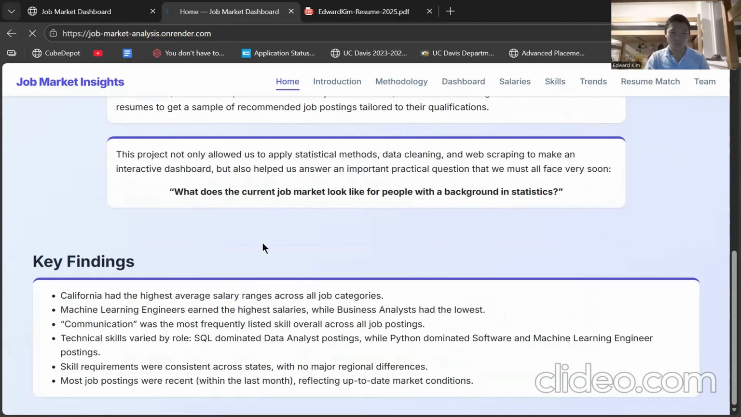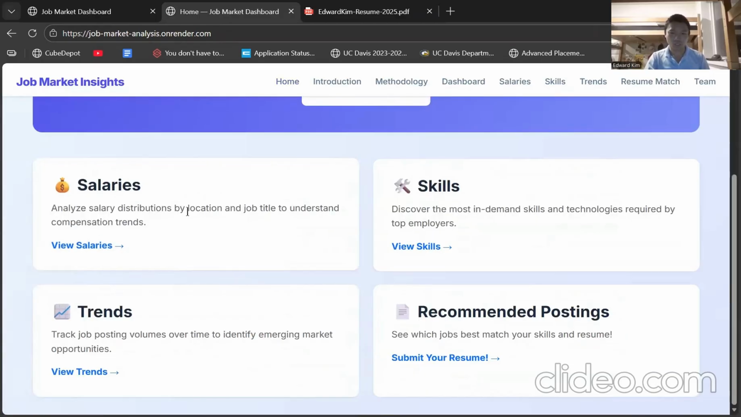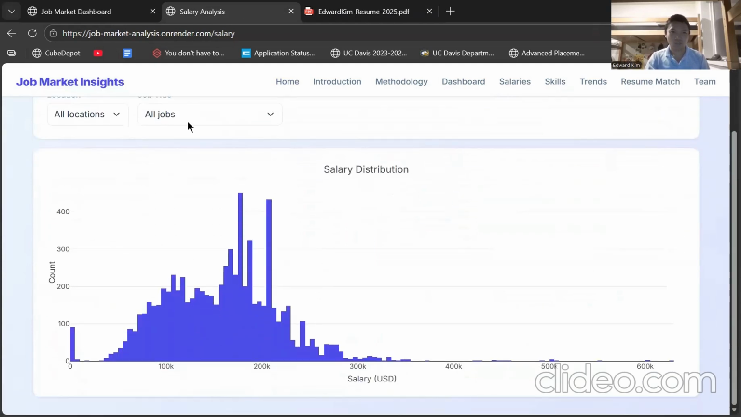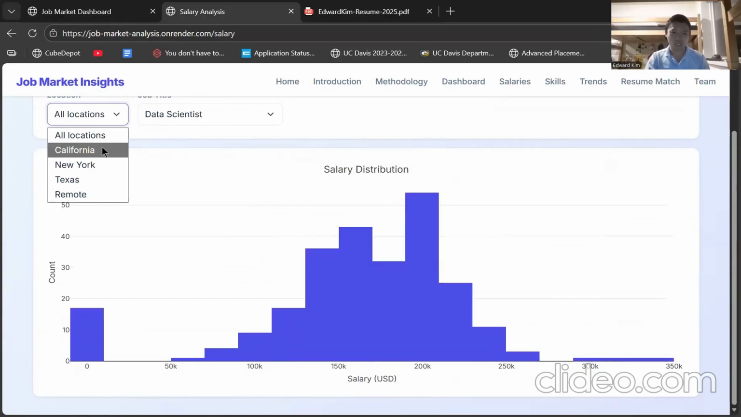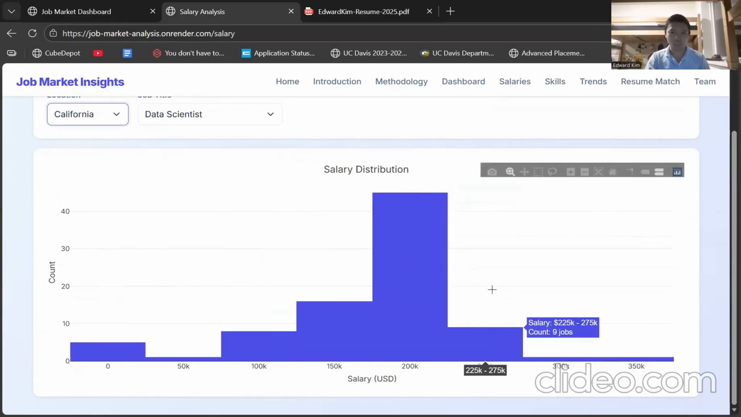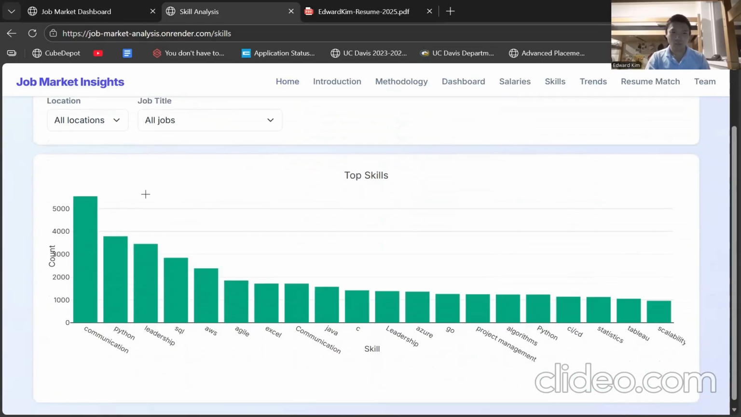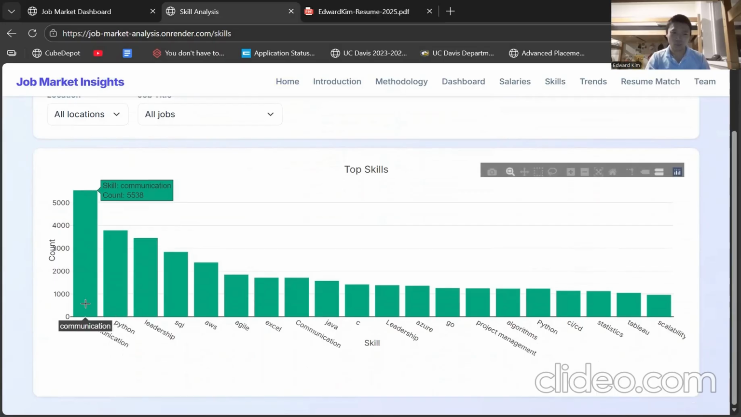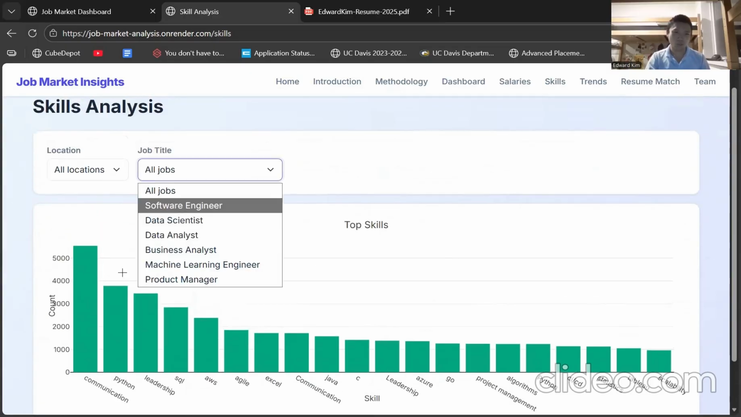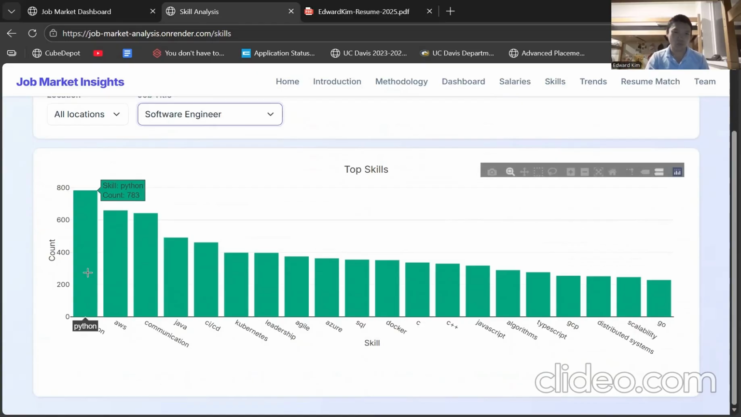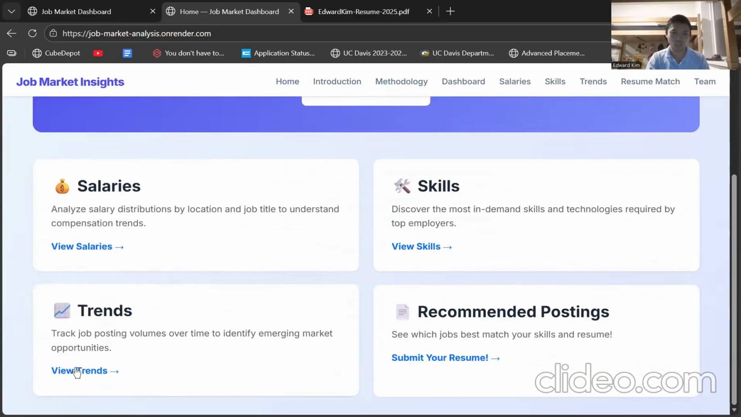And of course, if you want to look at our data, you can look at either our salaries, skills, or trends. And of course, look at different jobs in different locations. So, for example, you can see in California, data scientists tend to overwhelmingly make between 175K and 225K. Same with skills. Well, skill sets, of course, are different variables, but you can see communication is one of the most demanded skills overall, but for different jobs like software engineer, Python might be more requested.